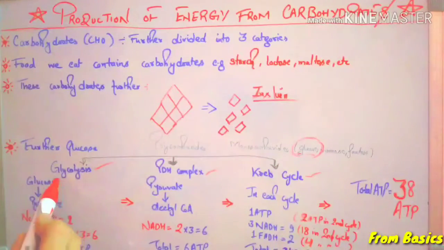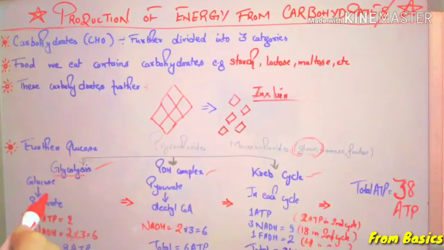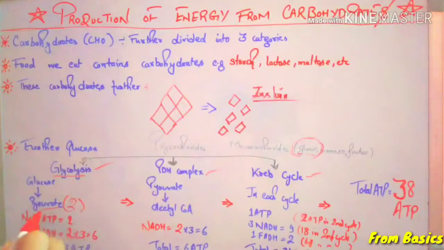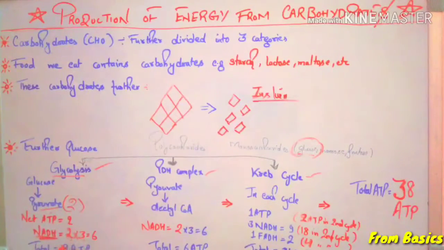So what happens in the glycolysis process? There is conversion of glucose, which is a monosaccharide, into pyruvate. Two molecules of pyruvate are produced here. So the net gain of ATP, the ATP produced, is 2. Also NADH, which is also a common factor for ATP. 2 molecules of NADH are produced.